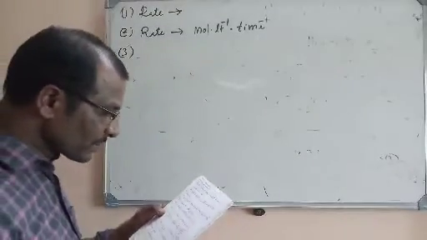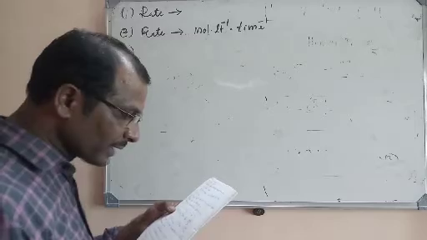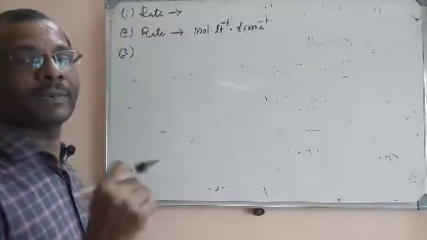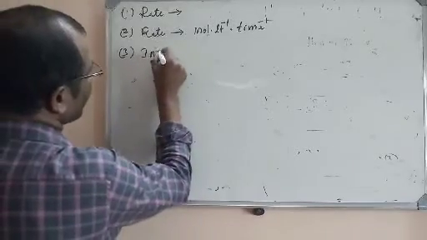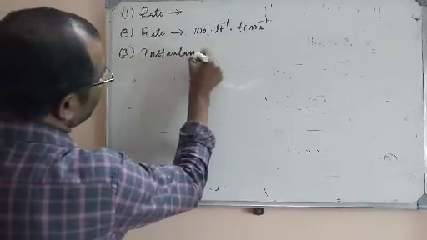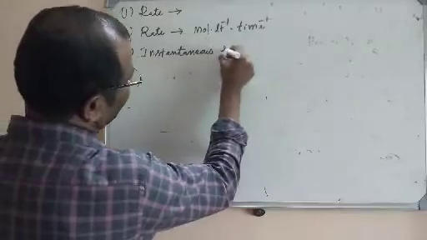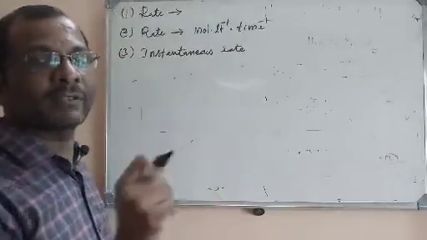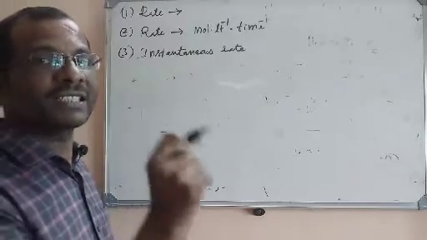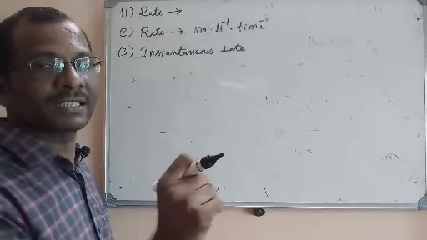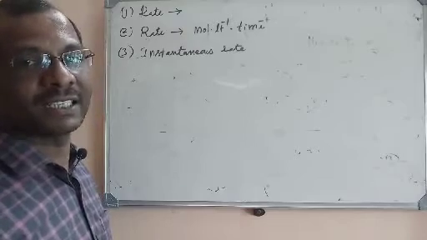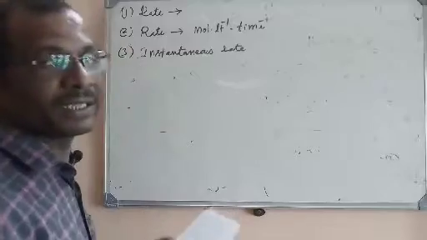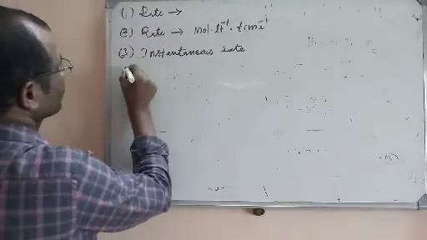Let us go for the next question. Rate of a reaction at any particular point or instant of time is known as the instantaneous rate of reaction. Average rate means it is the change in the concentration at a given interval of time. But at any instant of time, the change in the concentration is called the instantaneous rate of reaction. So here the right option is B, instantaneous reaction.